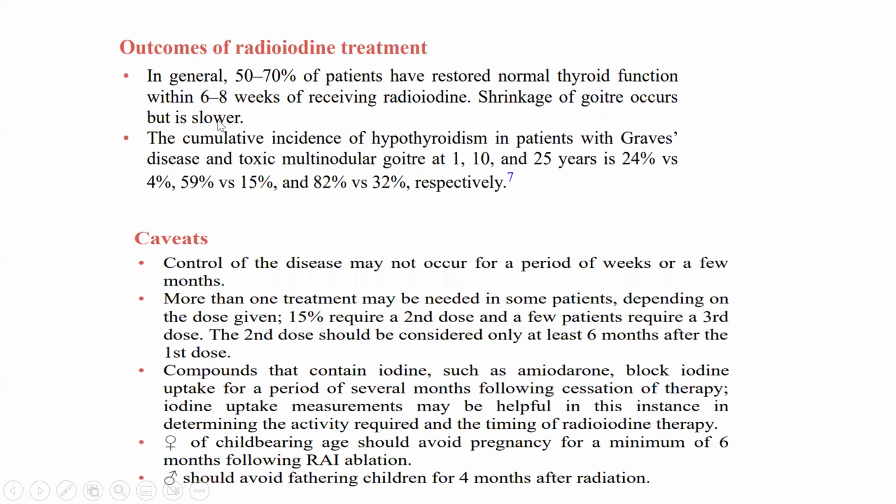Shrinkage of goiter occurs but is slower. The cumulative incidence of hypothyroidism in patients with Graves' disease and toxic multilobar goiter at 1, 10, and 25 years is 24, 59, and 82 respectively, versus 4, 15, and 32 for the toxic MNG goiter.